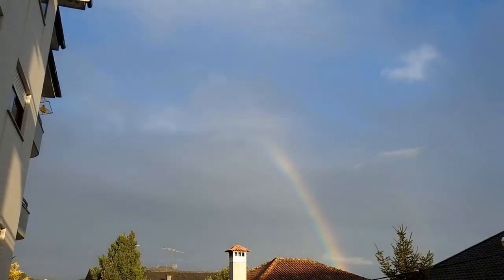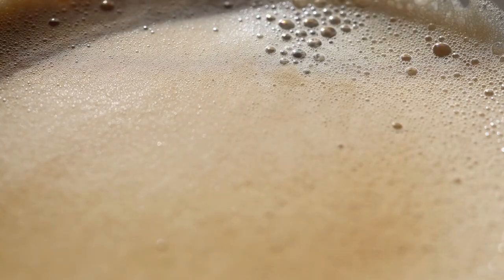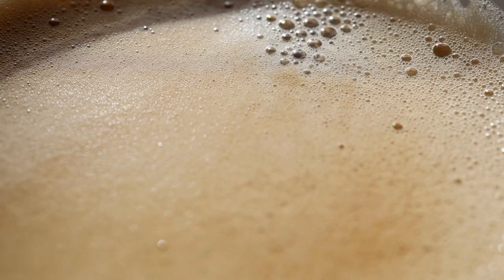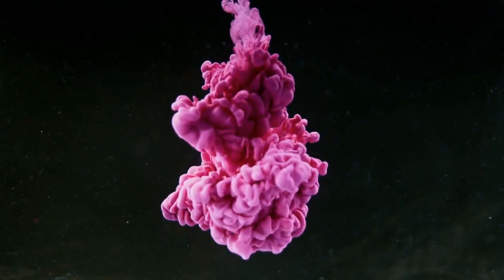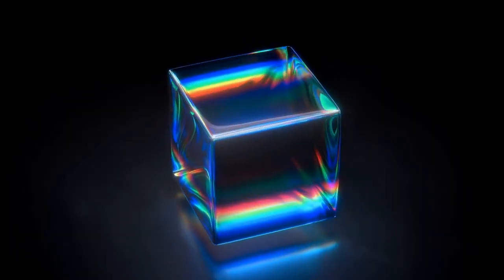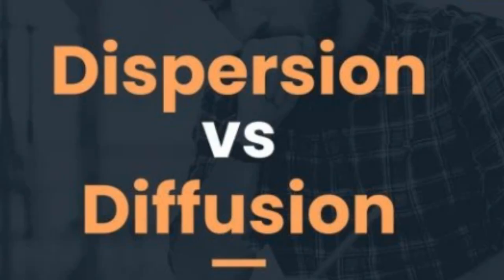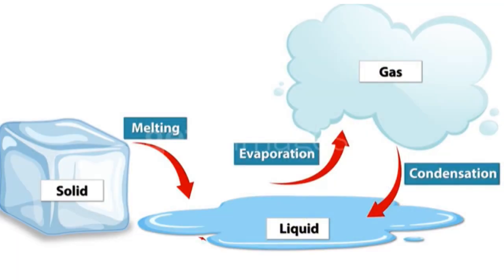Have you ever wondered why a rainbow forms after a rainstorm? Or how the smell of fresh coffee spreads across the room before you even take a sip? Energy and matter are always moving. They spread and transform in different ways. Two key processes describe how things spread: dispersion and diffusion. At first, they might seem similar, but they work differently and apply to different physical phenomena.